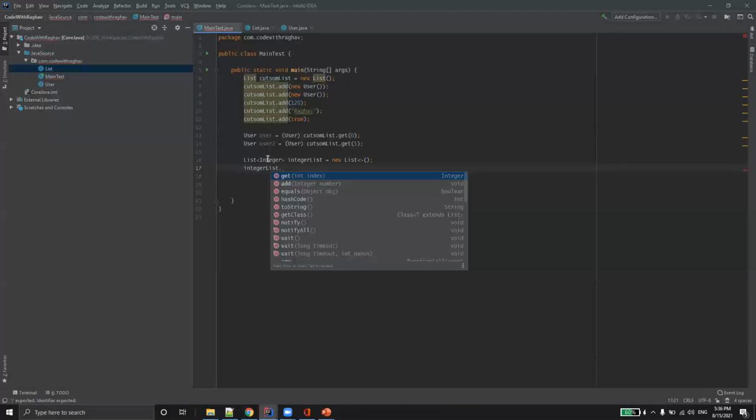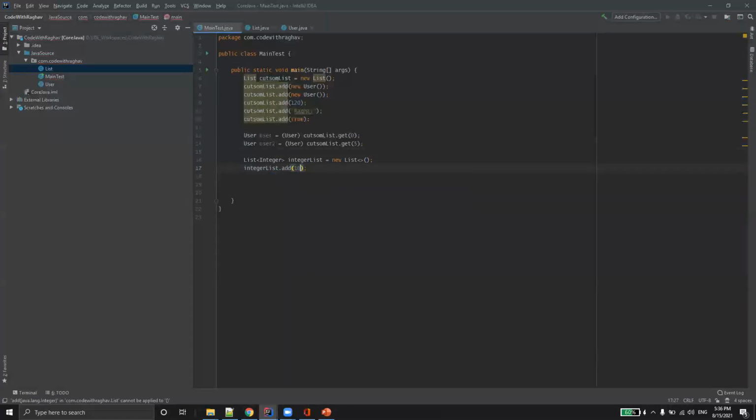Because of generics, the problem we used to face without generics is now avoided. We can now only add a list of Integer. Let's say if I add a string here, it will give me a compilation error.